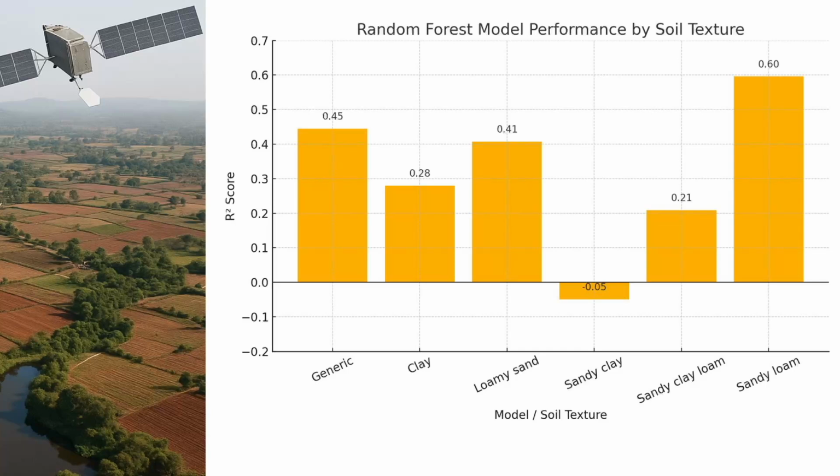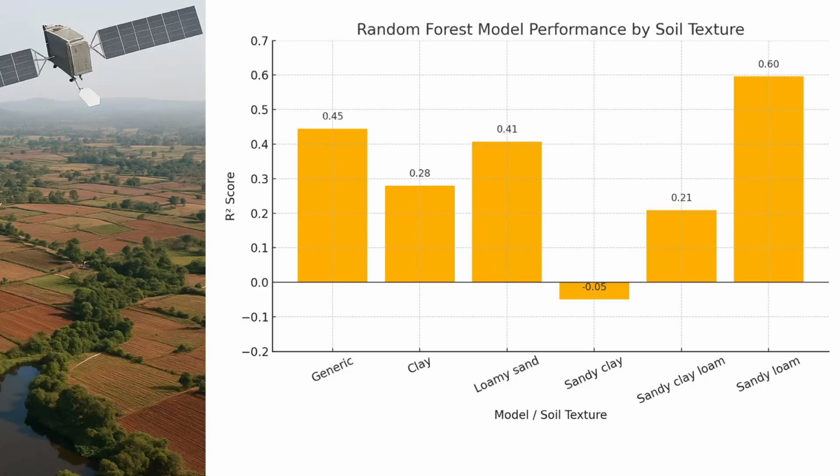So in our results, what we see is that the generic model, the one with all data mixed, gets an R-square of 0.45. That means that 45% of the differences in soil moisture that we measured in the field can be explained by the model prediction. That's actually decent by remote sensing standards, especially with all the variety in our dataset.